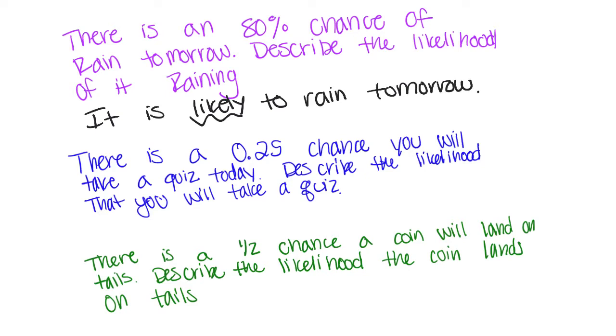Okay, and notice that I put it into a sentence. I said what our likelihood was, and I restated kind of the question. So what's the percent chance, or what's the likelihood of it raining?